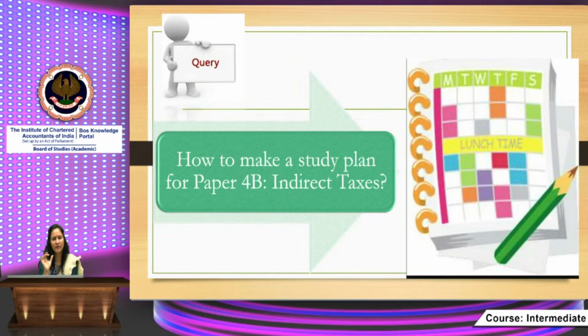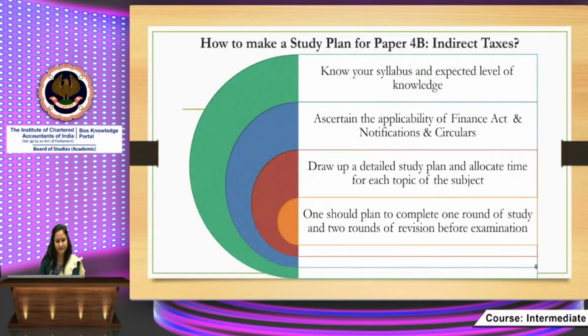So it's very important that you stick to a study plan, because then only you will be able to complete your study in a specified time, and will be able to relax before examination. So when we talk about making a study plan for paper 4B indirect taxes, what are the points which you need to bear in mind?